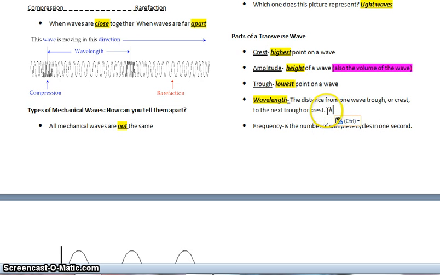I just wanted to point out that this little symbol right here is the symbol that represents wavelength. So if you ever see the symbol, and we're talking about velocity, it symbolizes wavelength.